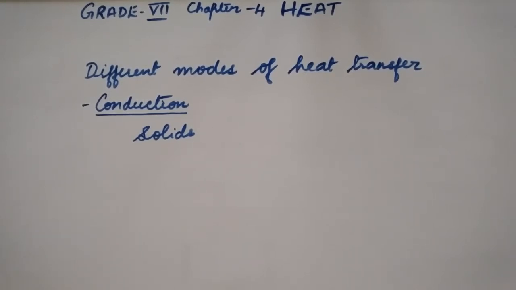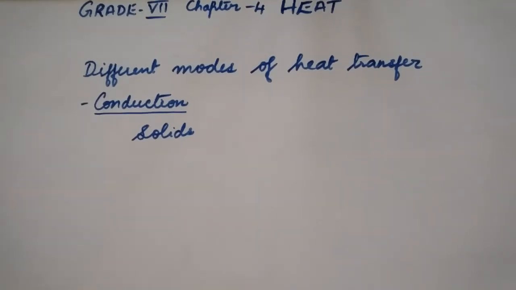On getting heated, molecules in the rod start vibrating and they collide with the neighboring molecules. This process keeps on going through all molecules till the other end of the rod.